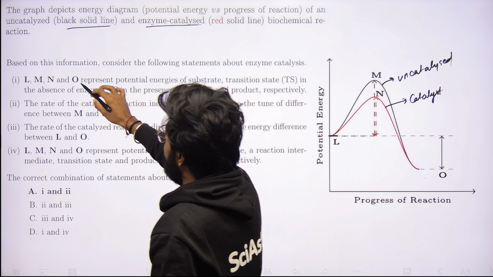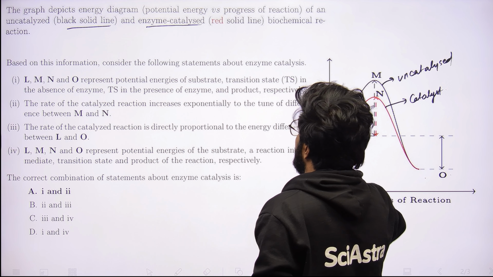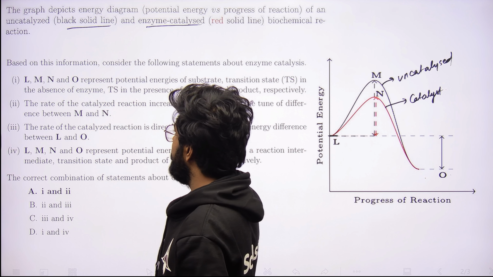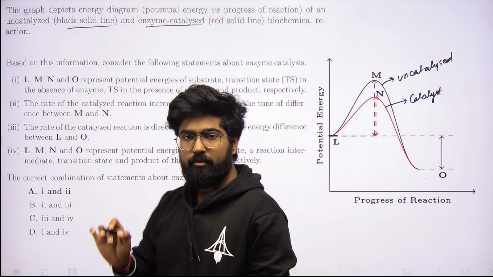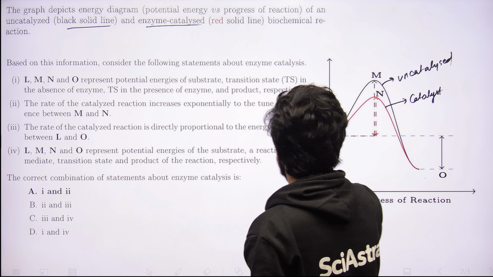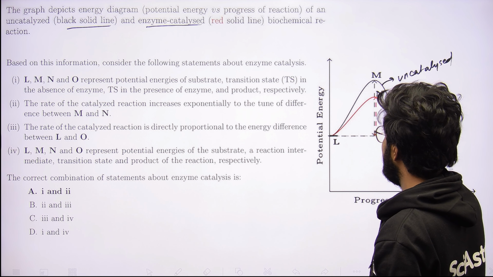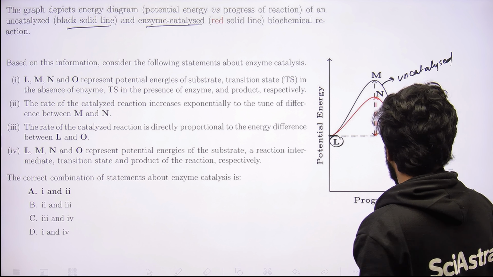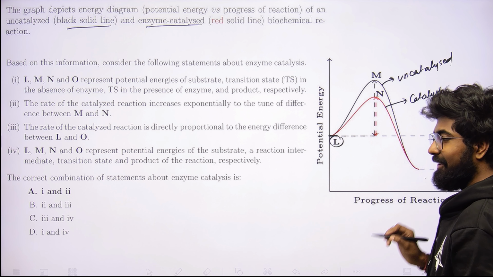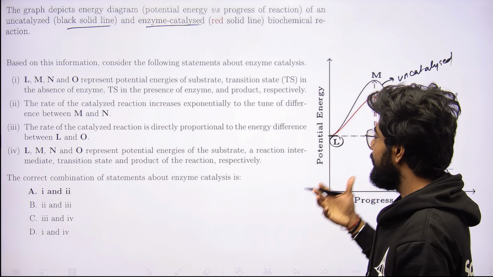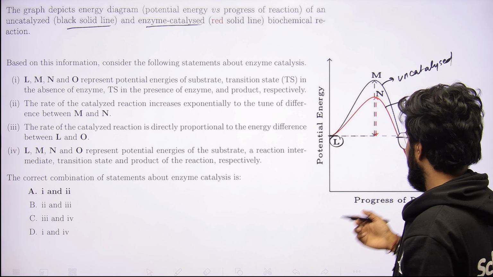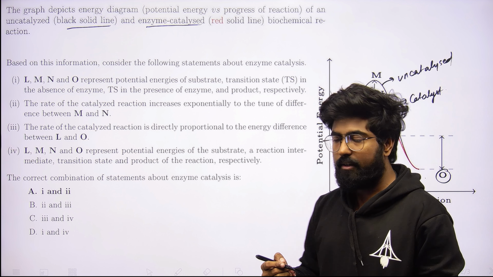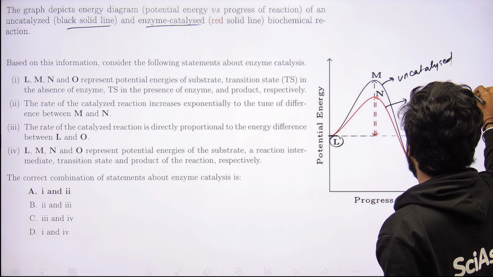Now, based on this information, consider the following statements about enzyme catalysis. L, M, N and O represent. Before we read it, we should understand what these points are. L is the energy of the reactant, O is the energy of the product, and just to add to your knowledge, this reaction is exothermic in nature. How do I know? Because the energy difference of the final to the initial is negative. So this is an exothermic process.